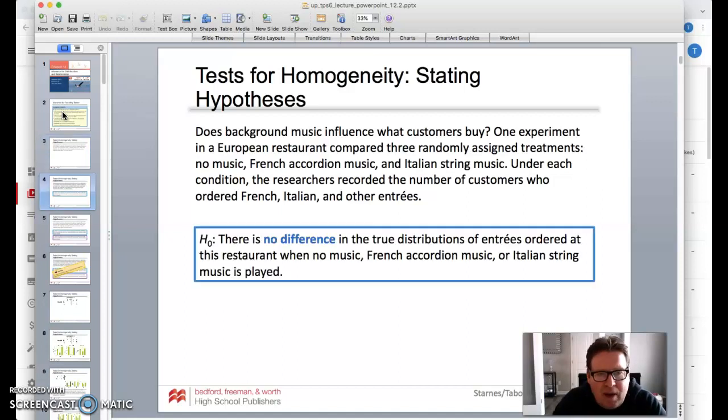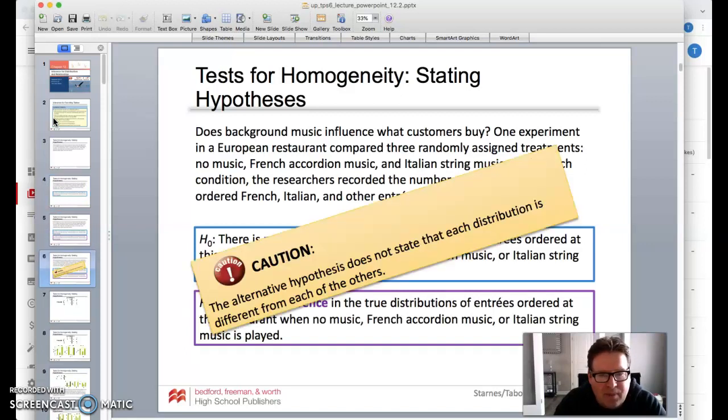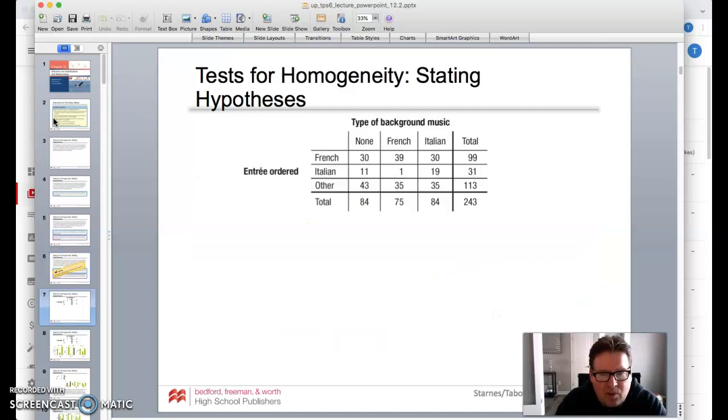All right, so our null hypothesis is that there is no difference in the true distributions of entrees ordered. And of course, our alternative is that there is a difference. Now remember, the alternative hypothesis does not state that each distribution is different from each of the others. So be careful what we're saying here.